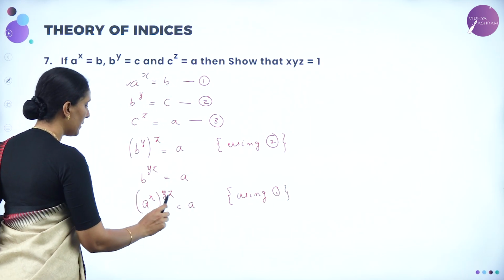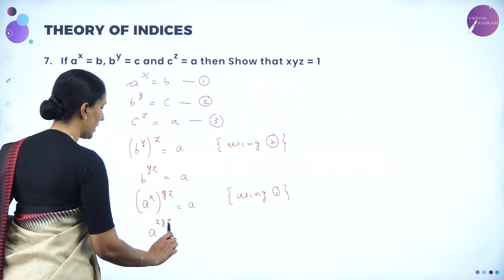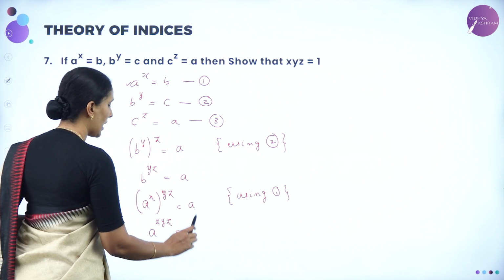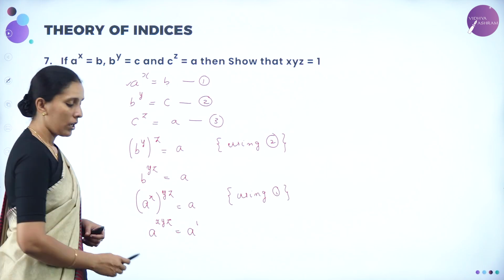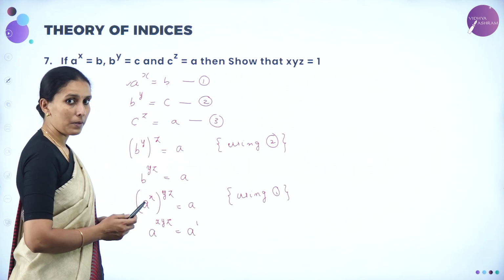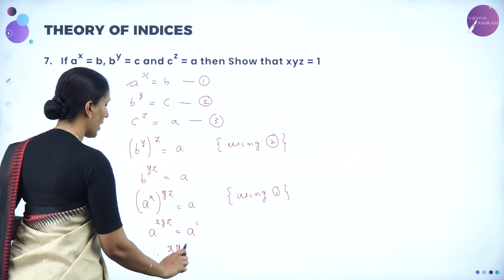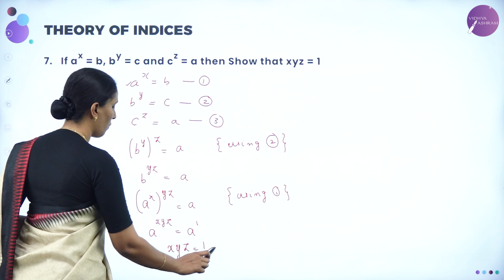Now here multiply the powers. We are left with a to the power xyz is equal to, here it is nothing but a to the power 1. Now bases are equal. Since bases are same, the powers can be equated. Therefore we can write xyz is equal to 1.